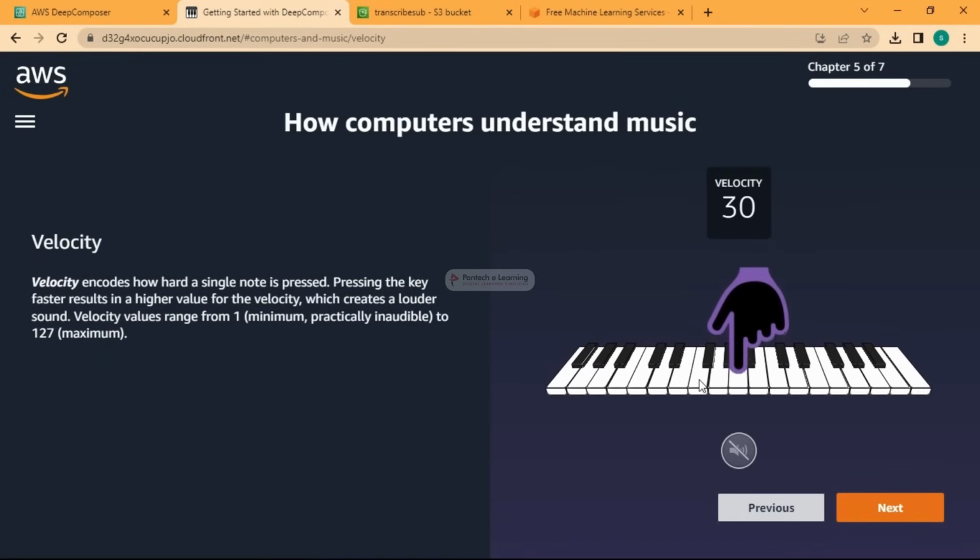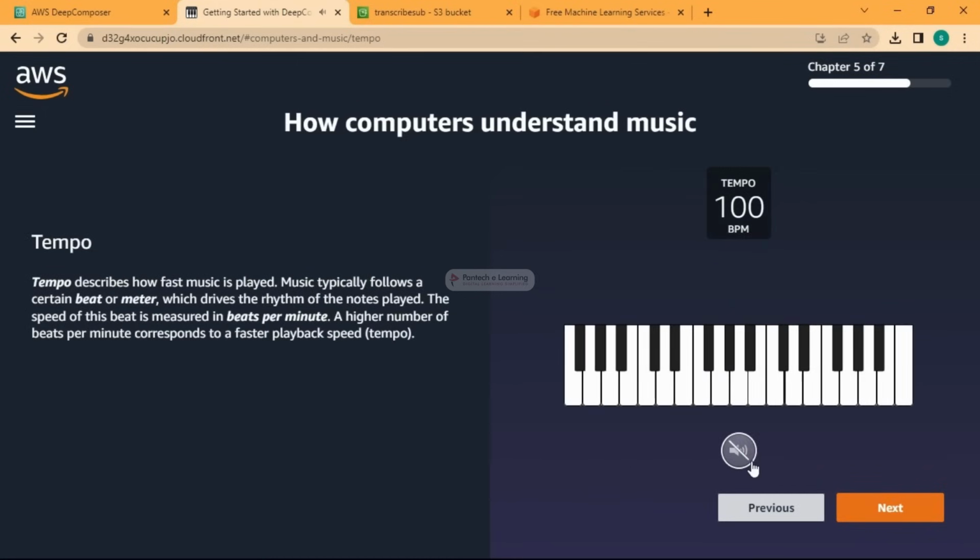And you know, right, whatever your data may be, if you want to use it for machine learning, you need numbers, so you have to find a way to convert it into numbers, right? It also uses the velocity, how hard the key is being pressed, right? See here, light music and the sound of it. You understand, right? The pitch and velocity will determine it, and we also have the tempo, and this is tempo 200, the speed of it, right?